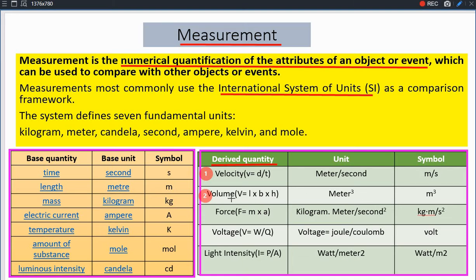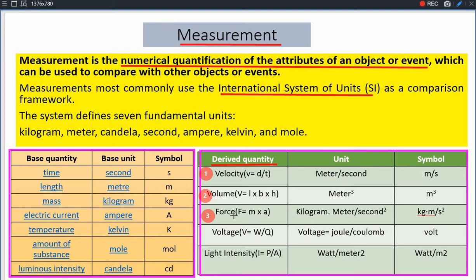You can watch that these derived quantities have been derived from the fundamental quantities, maybe the same fundamental quantity or maybe different fundamental quantities have been taken and formulated, and according to the formula the units are also derived. So for volume the unit is meter cube, and the third one that I have taken is force, and you know that force is equal to mass into acceleration.